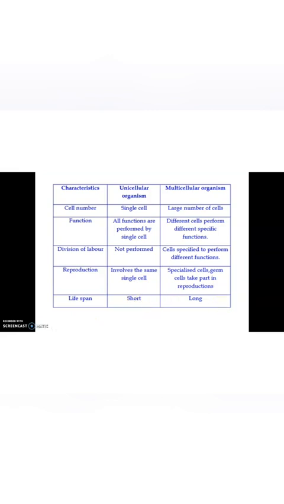This table is clear? So let me ask one question. Children, while we are considering the case of multicellular organisms, do they come from a single cell? Yes, all multicellular organisms come from a single cell. Just consider our own condition. We were in the form of a zygote, isn't it? Continuous and successful cell divisions happened on the zygote and it became a multicellular Homo sapiens. So what is the answer to that question? Cells divide to produce cells of their own kind, and all cells thus come from pre-existing cells.